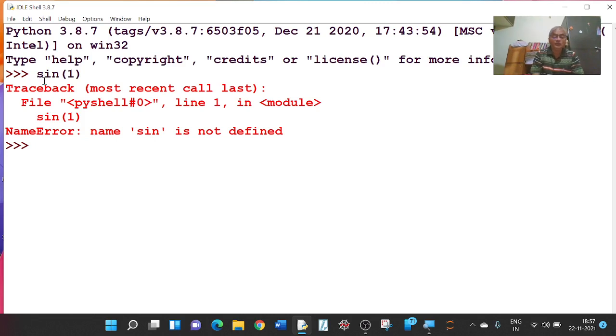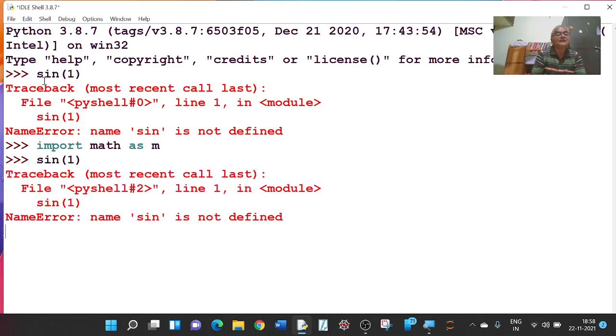So for that I'll type import math as m. Press enter. So I am importing math as m. Now if I type sin of 1 again, I will get an error, sin is not defined.